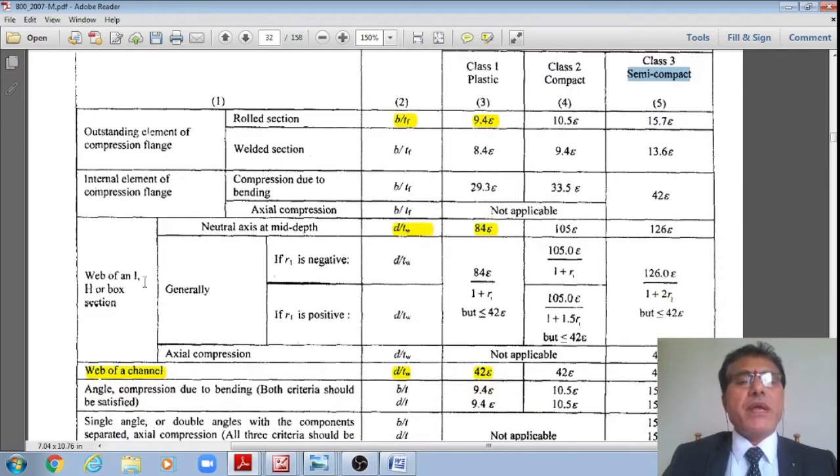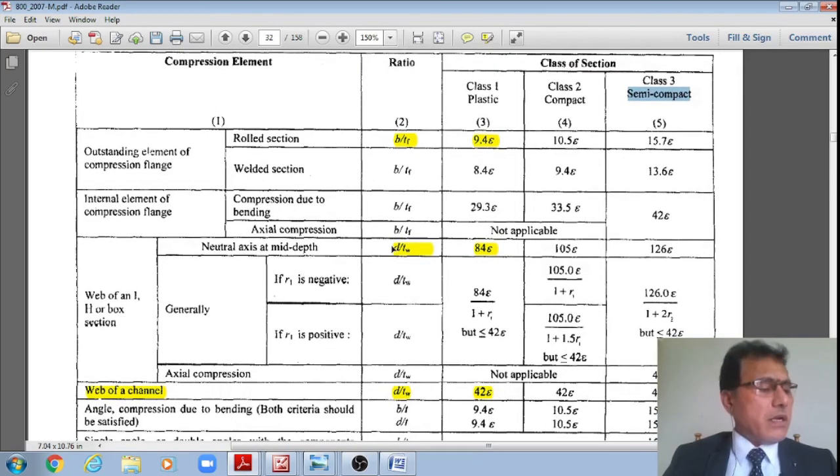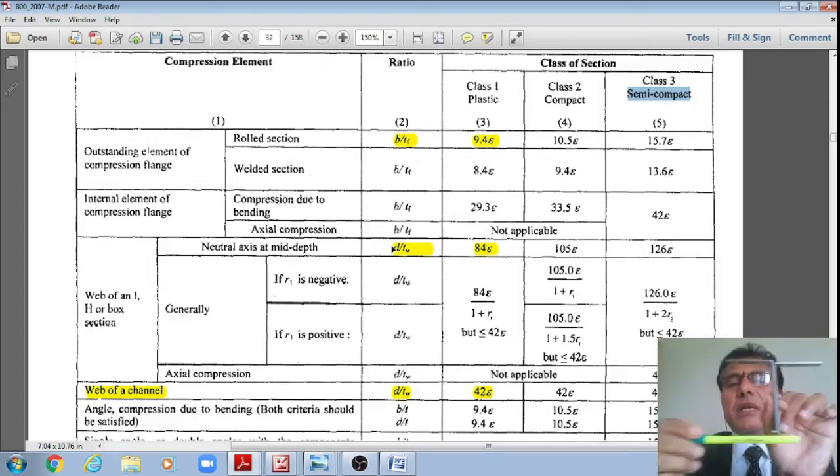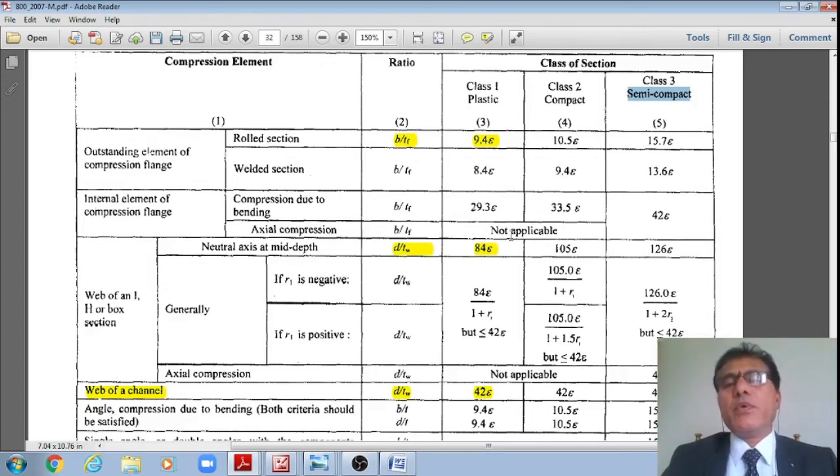Similarly, for web of an I or H section, if the neutral axis is at the mid depth, which is our case because it is symmetric about the horizontal axis, then d by tw, if it is less than or equal to 84 times epsilon, the section is plastic. If it is greater than 84 epsilon and less than 105 epsilon, then that is a compact section. And if it is greater than 105 epsilon and less than 126 epsilon, then that is a semi-compact section.